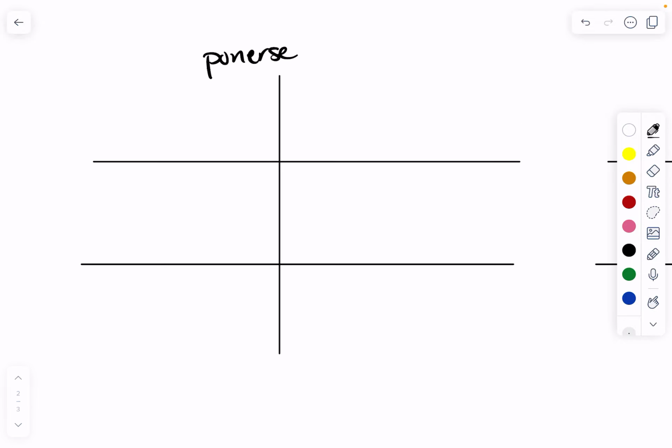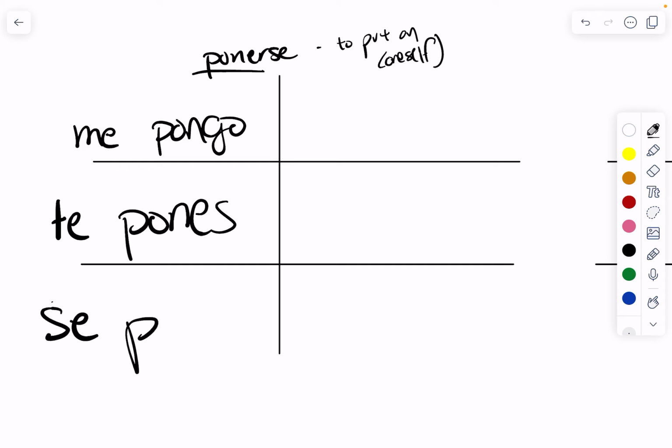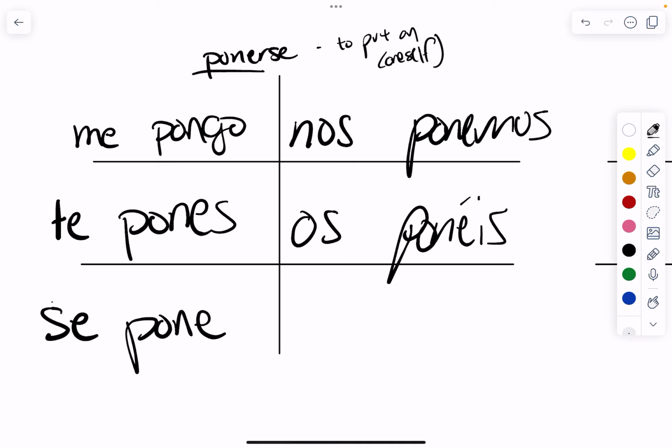The verb ponerse is a little different than poner. Poner is to put. Ponerse is to put on, like to put clothing on oneself. So if I'm putting on a shirt, yo me pongo una camisa. So remember, the yo form is irregular, pongo, so it's still irregular when I'm doing this verb reflexively. The other ones are normal. Tú te pones, usted, él, ella se pone, nosotros nos ponemos, vosotros os ponéis, ellos se ponen.